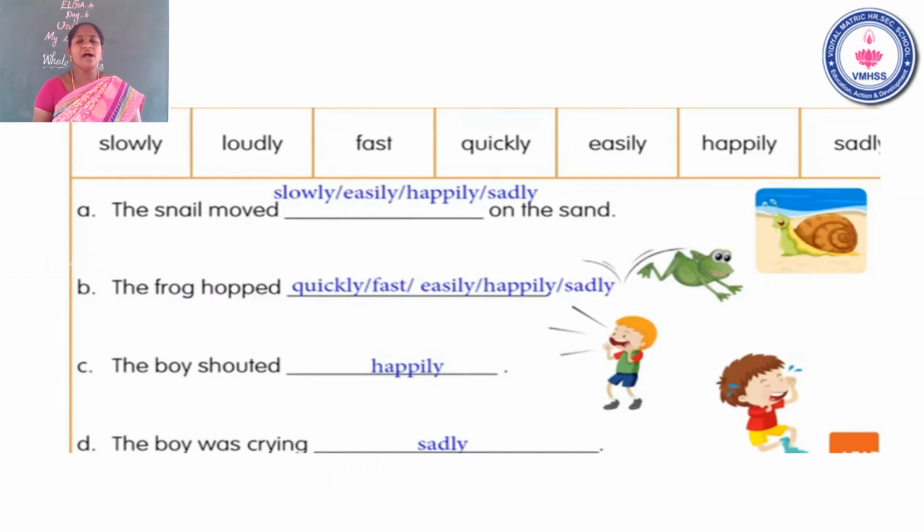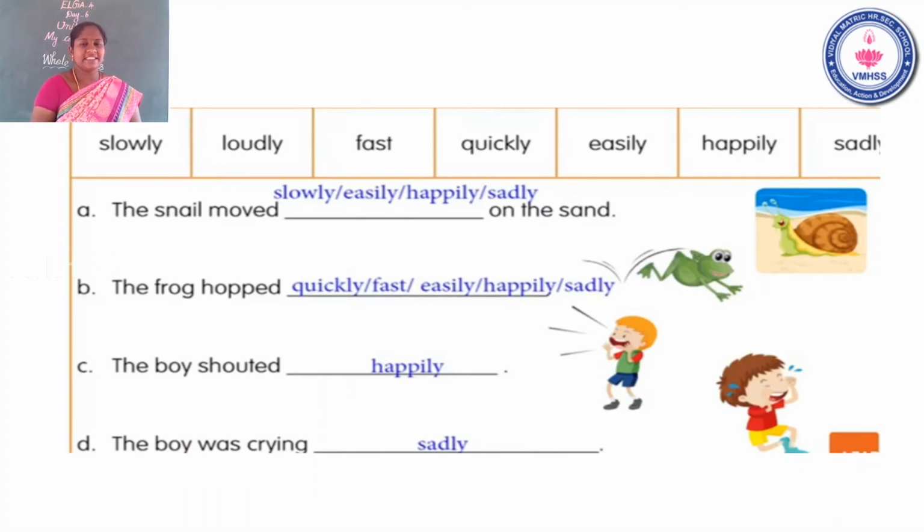Yeah, children, now I will read all the words from the box. Okay, children, please repeat after me. Slowly. Slowly. Next. Loudly. Loudly. Next. Fast.